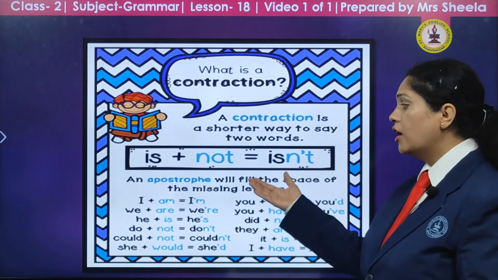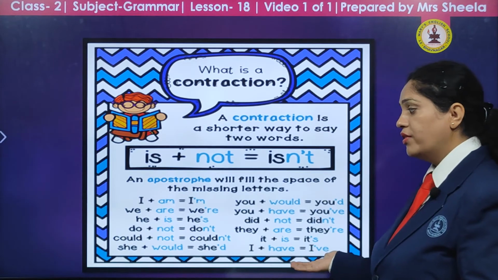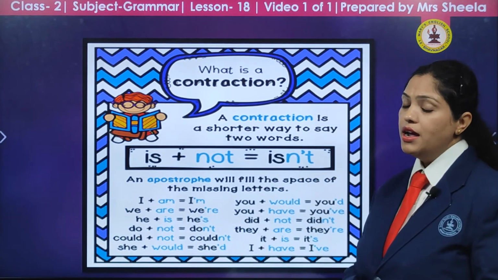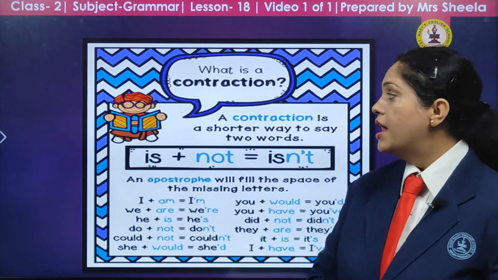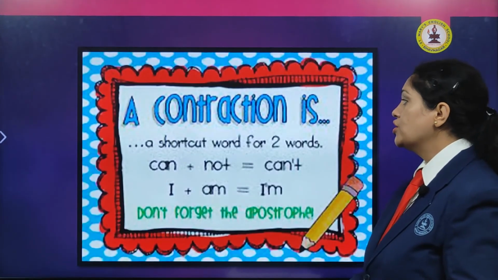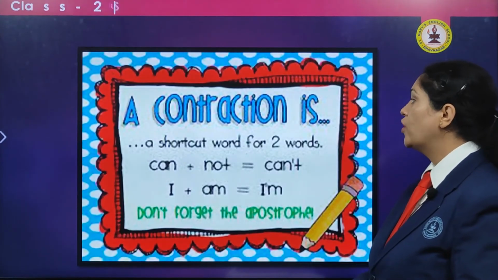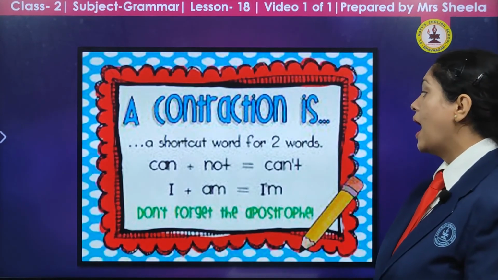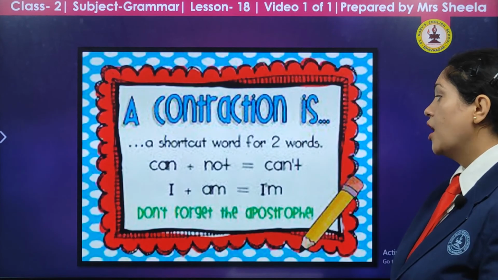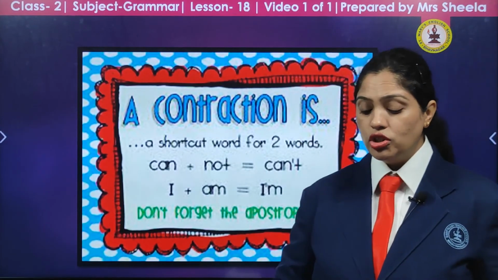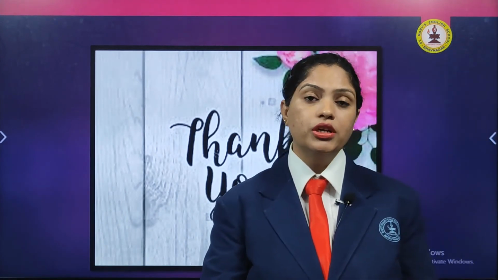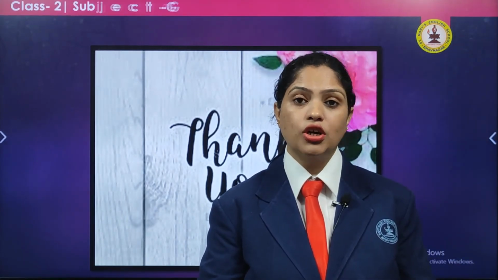Here also there are the examples I have given to you again, which we have understood earlier. A contraction is a shortcut word for two words. Cannot will become can't. I am will become I'm. But very important children, don't forget the apostrophe. I hope children, all of you have understood the short forms.